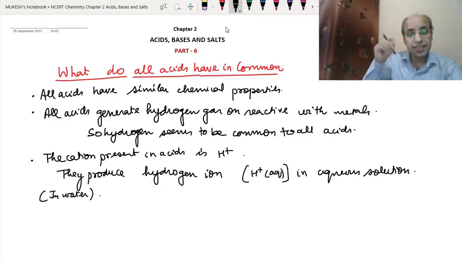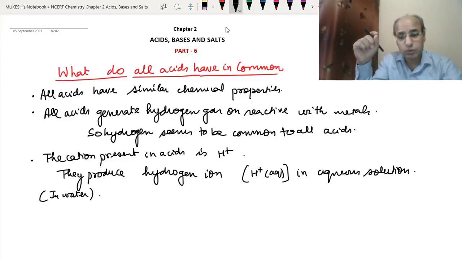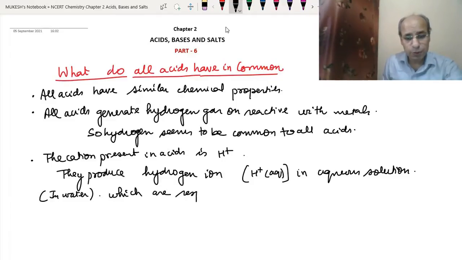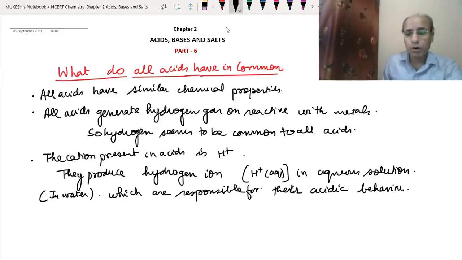Clear? And these hydrogen ions are responsible for the acidic behavior of the acid. If some compound does not produce hydrogen ions, then it will not show acidic behavior. So these hydrogen ions are responsible for the acidic behavior, or you can say acidic property.